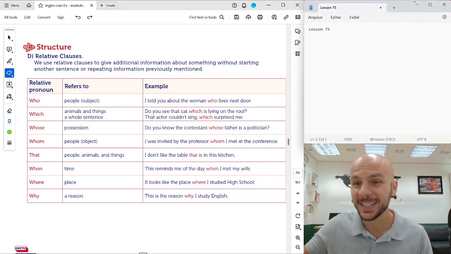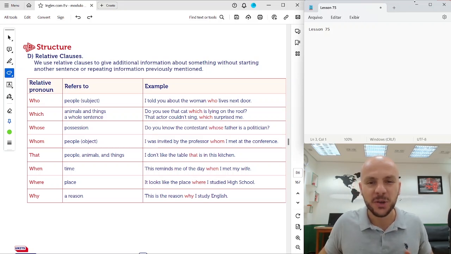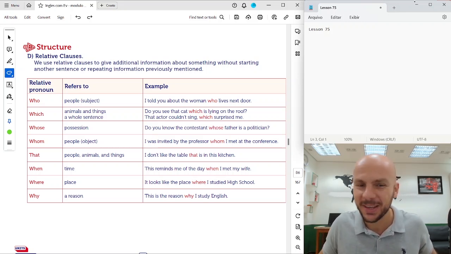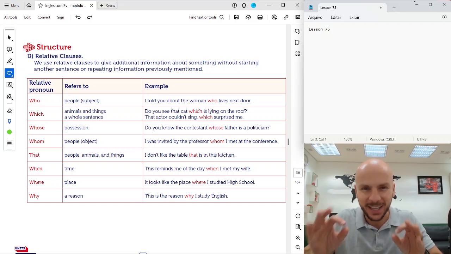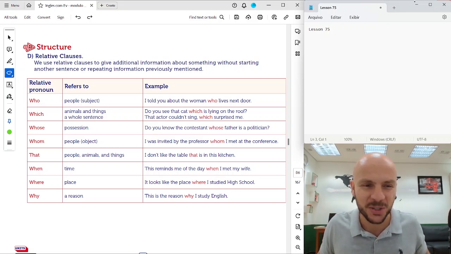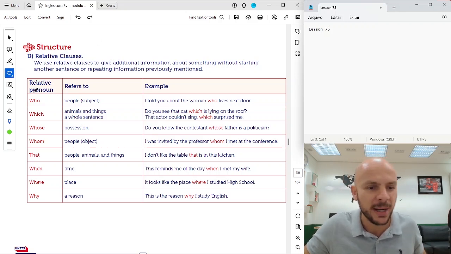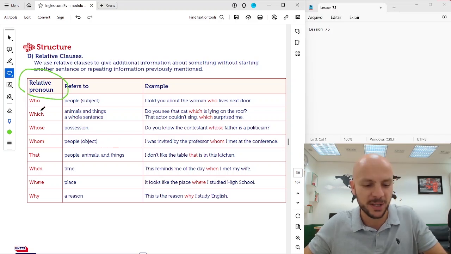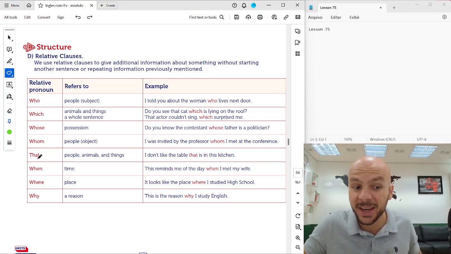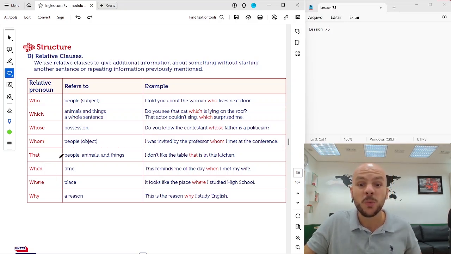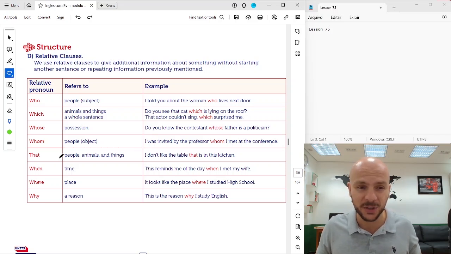Unit 11, lesson 75, and before the listening, relative clauses. You might know these words already because we have studied them before, but today we are going to deepen a little bit about their usage, all right? Yeah, so let's see some relative clauses or relative pronouns, okay, as they are called as well. Beautiful. So we use who, which, whose, whom, that, when, where, and why when you want to connect two sentences, okay? They are very used in English.